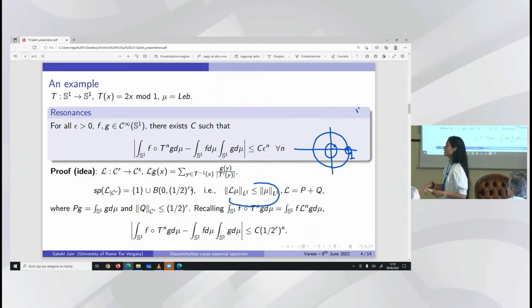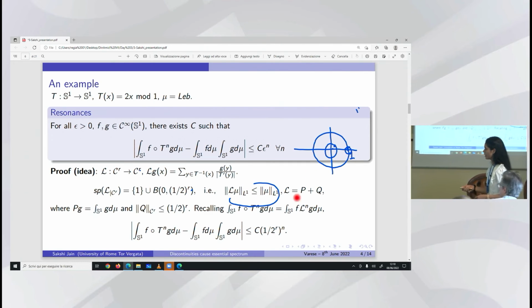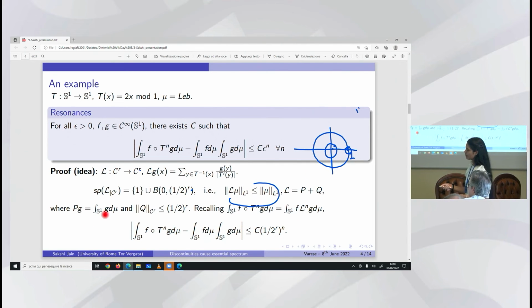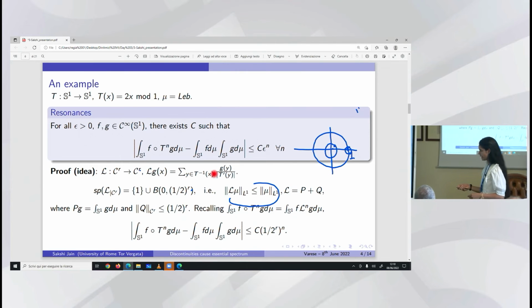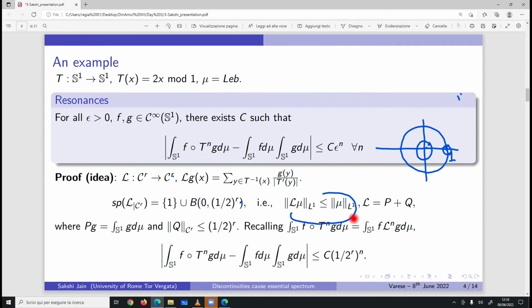Okay, so studying the spectral decomposition of this transfer operator, we can conclude about the decay of correlations, because this particular integral that we were interested in is also given by the integral of f ln g with respect to the Lebesgue measure, which is the invariant measure in this case. I will get that this quantity is less than or equal to c half to the r to the n, so it can be made arbitrarily small if I increase the regularity of the functions under consideration.